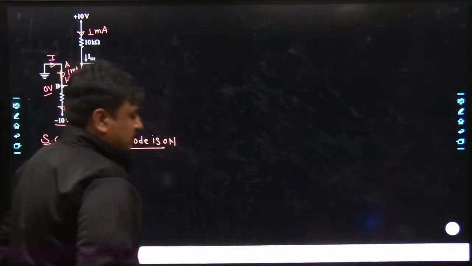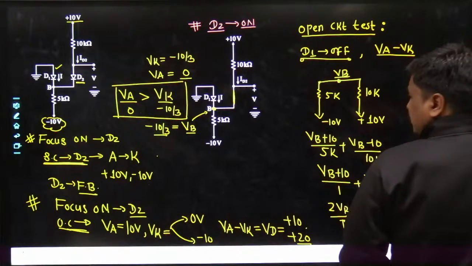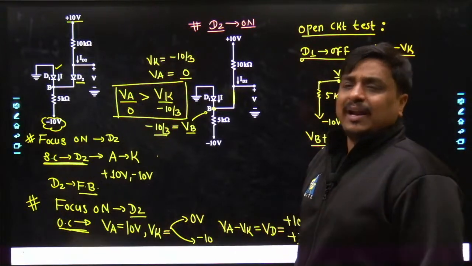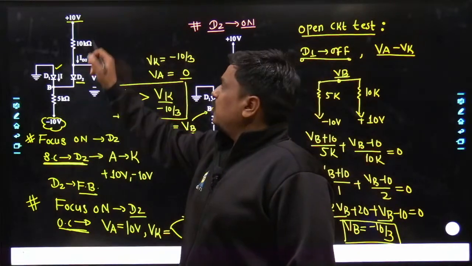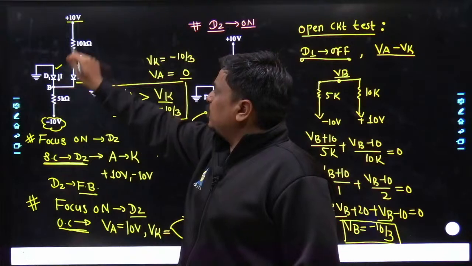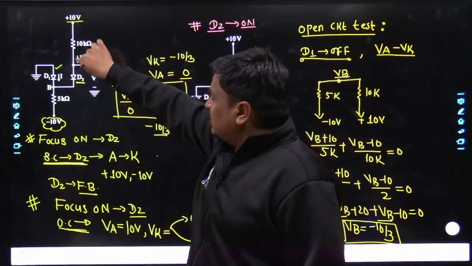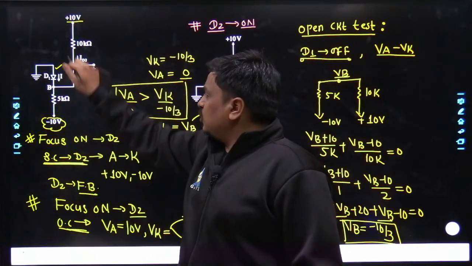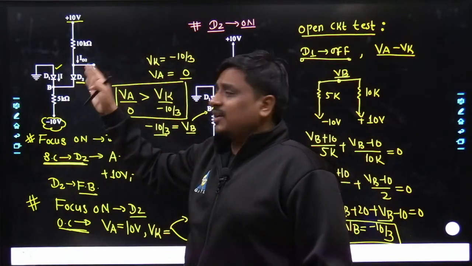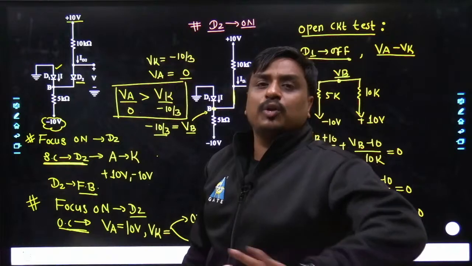See, such a nicely designed problem it was. It is not a tough problem, but yes, probably within 1 minute you would be able to crack this problem out. D2 is always on. Either you keep 10 kilo, 5 kilo, 20 kilo, whatever it might be, it is always on, because the 10 volt is also forcing the current towards downside, minus 10 is also forcing the current towards downside. It became short circuited. Once it became short circuited, analysis of D1 became so easy.